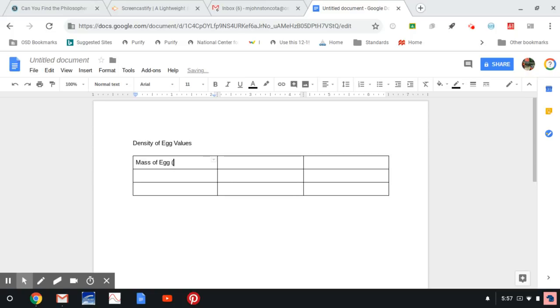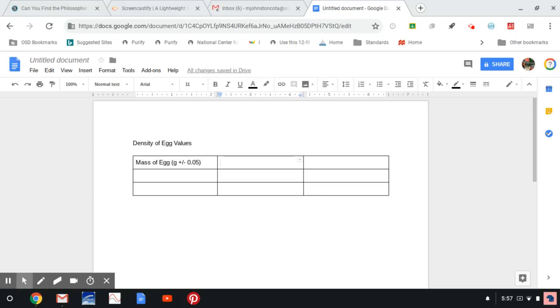So I will say grams, and then I will say plus or minus 0.05. So that is telling the readers that I'm recording the mass of the egg in grams with a balance with an uncertainty of plus or minus 0.05 grams.